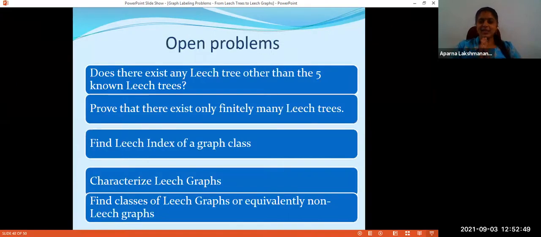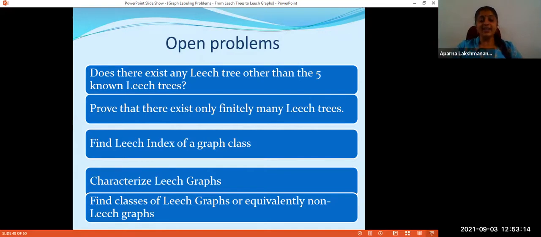So I'll conclude with some open problems. Does there exist any Leach tree other than the 5 non-Leach trees? If you find at least one more, that counts. Or if you can prove that there exist only finitely many Leach trees, say you can prove that the order is less than 1 lakh, any big number, still that collection will be finite. If you can prove that, that is also good.